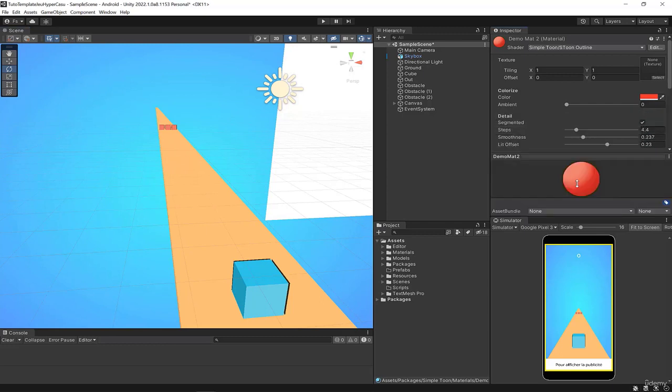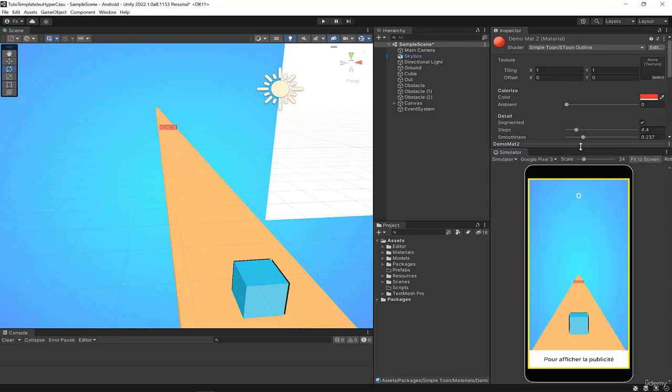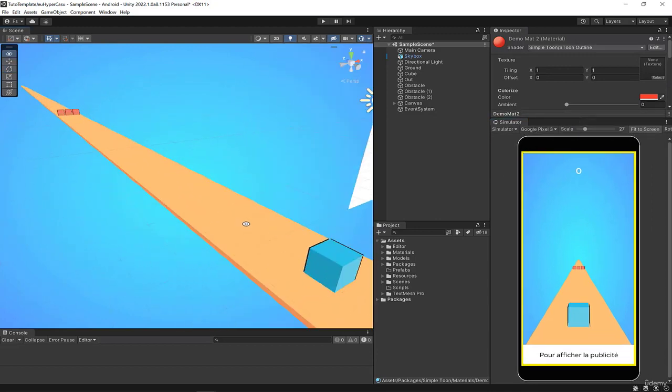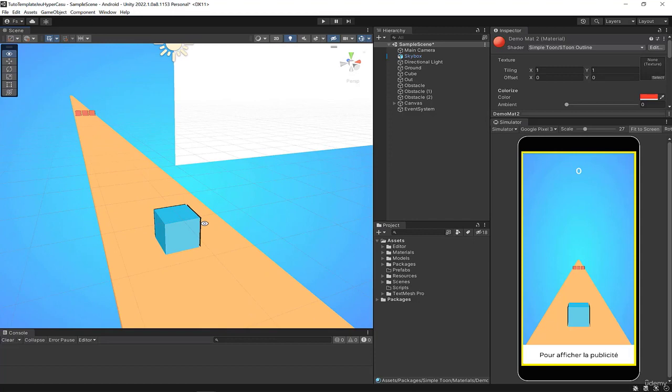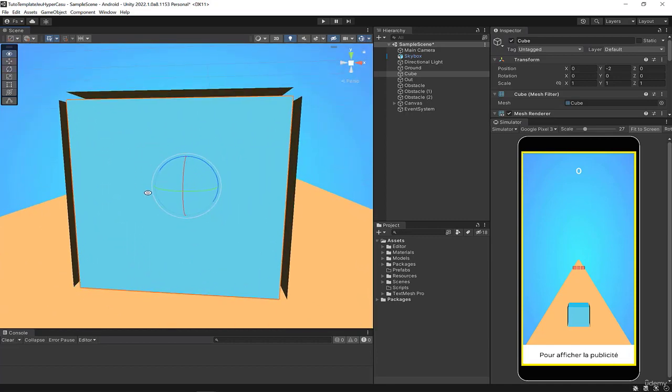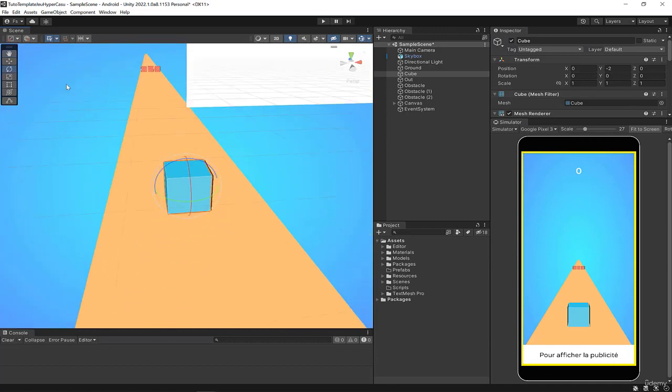In this video, we'll start coding a gameplay loop so we can have some movement in our project. So I'll start by developing the movement of the main character, which is the cube here. The movement is simple. The character will only be able to go from left to right in order to avoid obstacles like this. We'll do that right now.